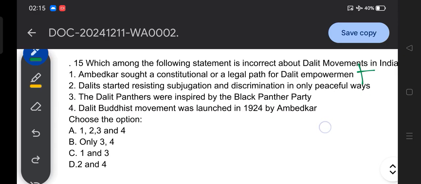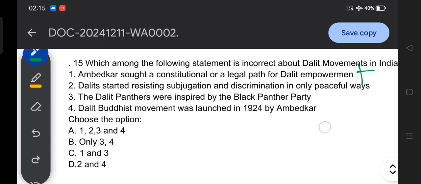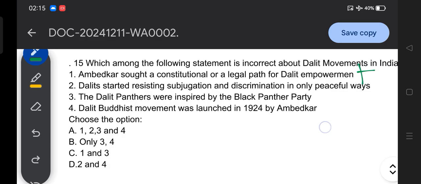Option B: Dalits started resisting subjugation and discrimination in only a peaceful way. Third option: Dalit Panthers were inspired by the Black Panther Party. Fourth: the Dalit Buddhist movement was launched in 1924 by Ambedkar. Choose the option.